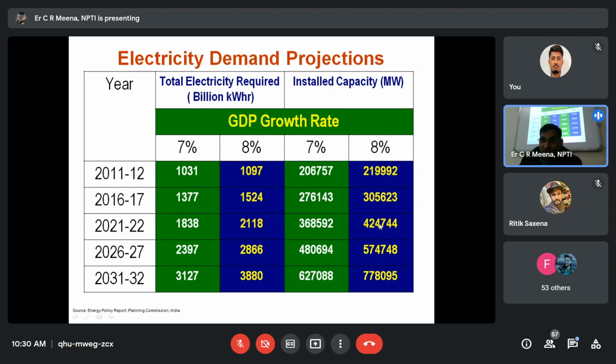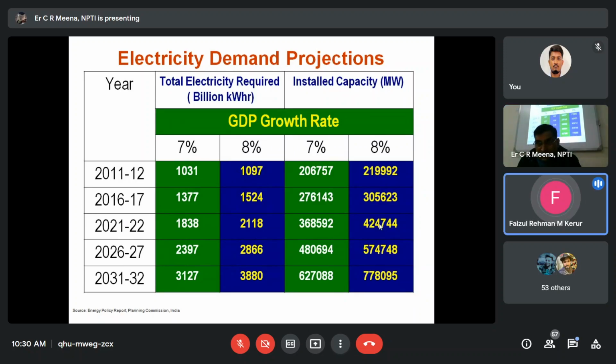But how much is the installed generation capacity? Anybody can tell? It is 390 gigawatt, 392 gigawatt. We are going near to this much.